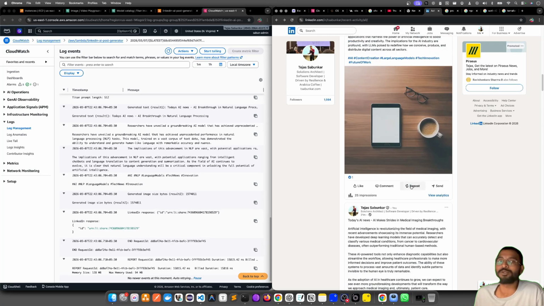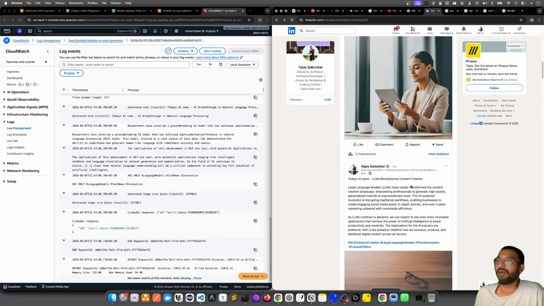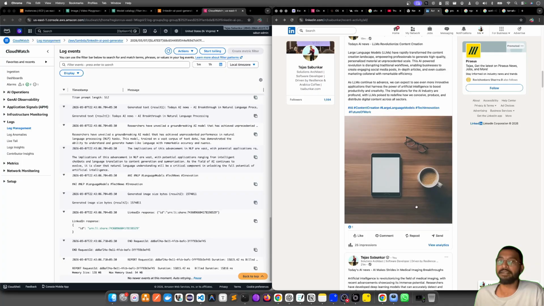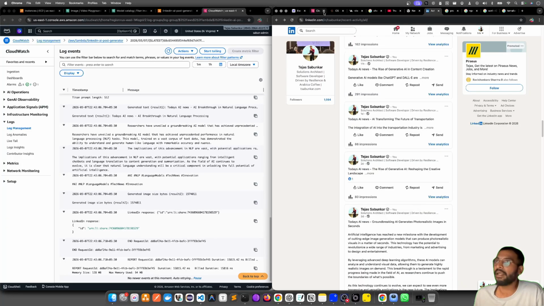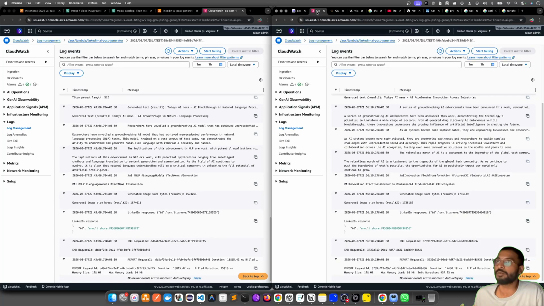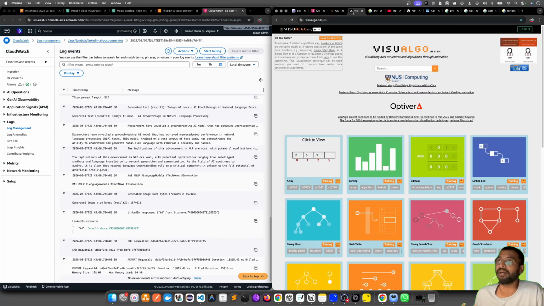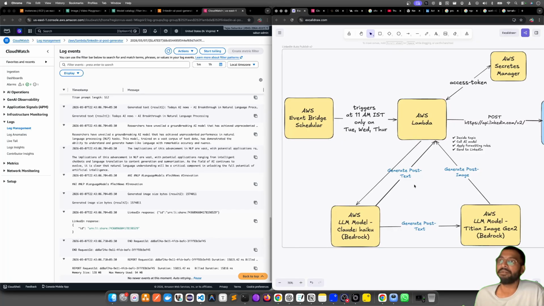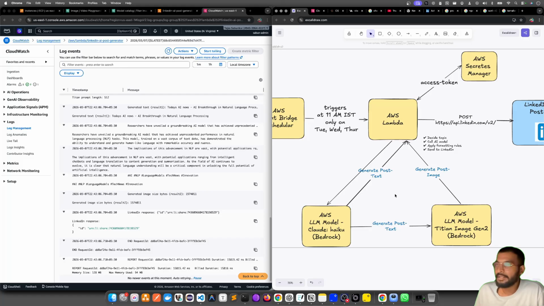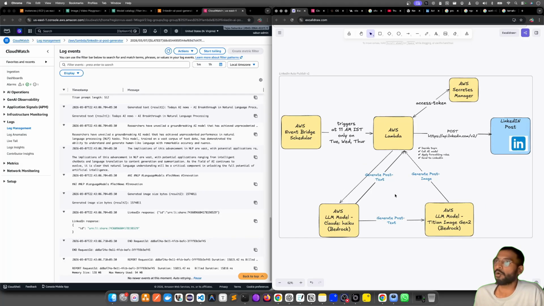Now my LinkedIn post looks much more reader friendly, I would say. And yeah, the complete posting has been done by the AI, the two LLM models which I'm using behind the scenes right now. And yeah, this is version 2 of the LinkedIn auto post publish architecture.